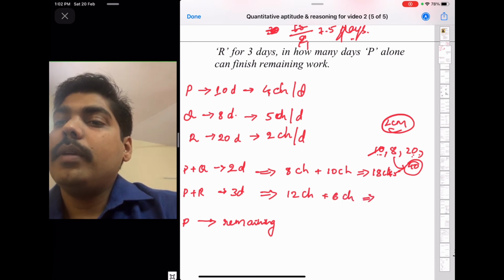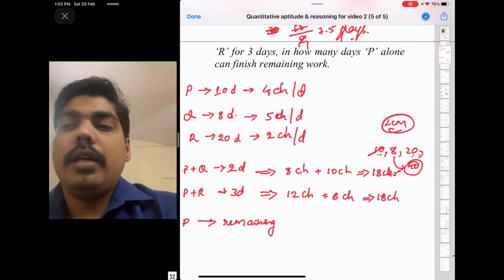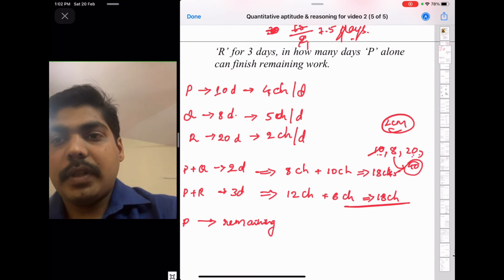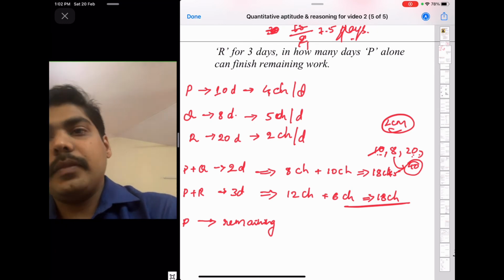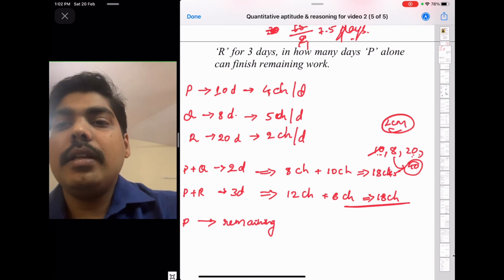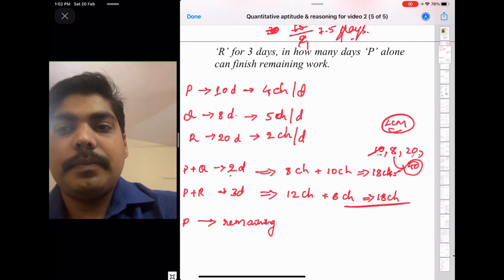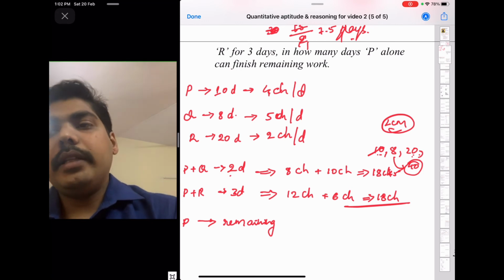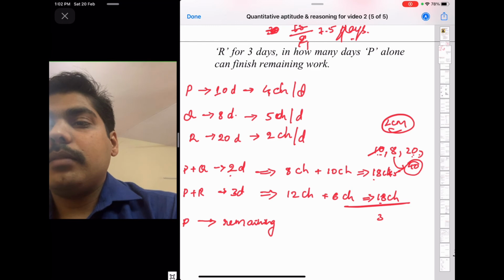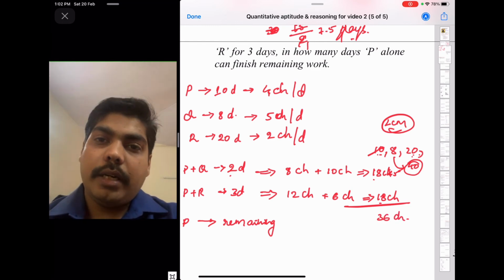So total 12 plus 6, 18 chairs they have arranged. So at the end of 2 plus 3, that is 5 days, already 18 plus 18, that is 36 chairs have been arranged.